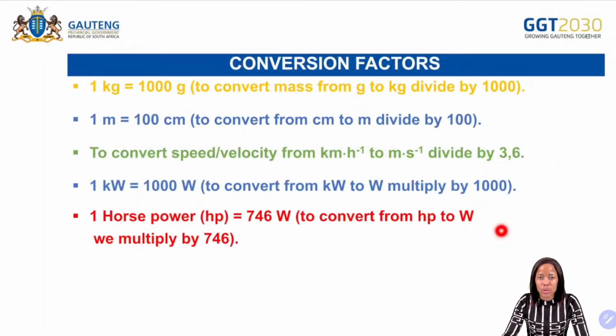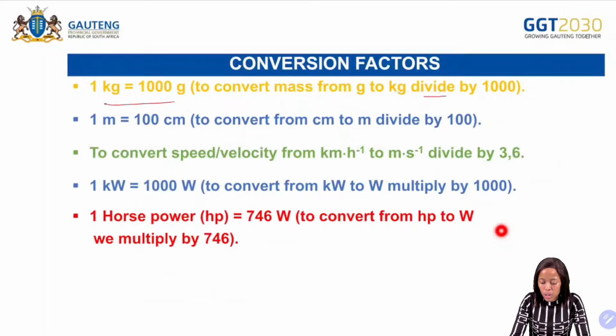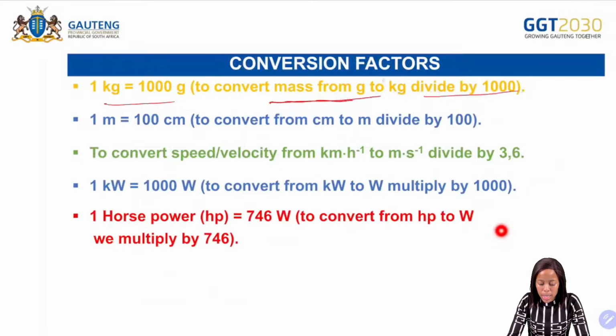Then conversions. So you need to make sure that you know how to convert. So it says kilograms to grams. What must you do? You need to divide by 1,000. To convert from grams to kilograms, you divide by 1,000, and then to convert from centimeters to meters, you need to divide by 100.